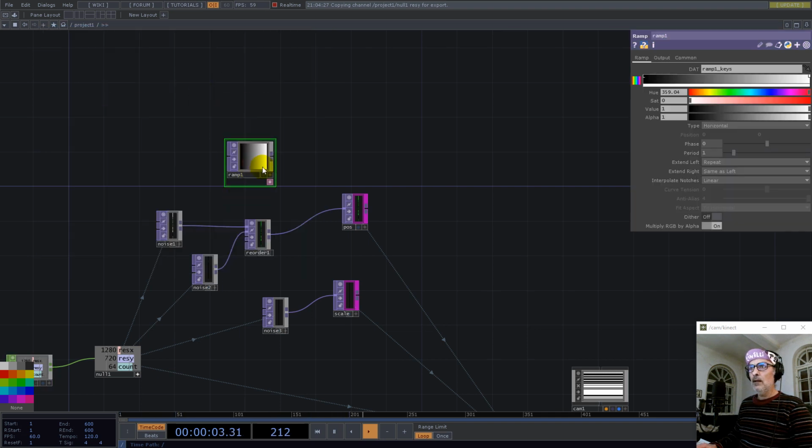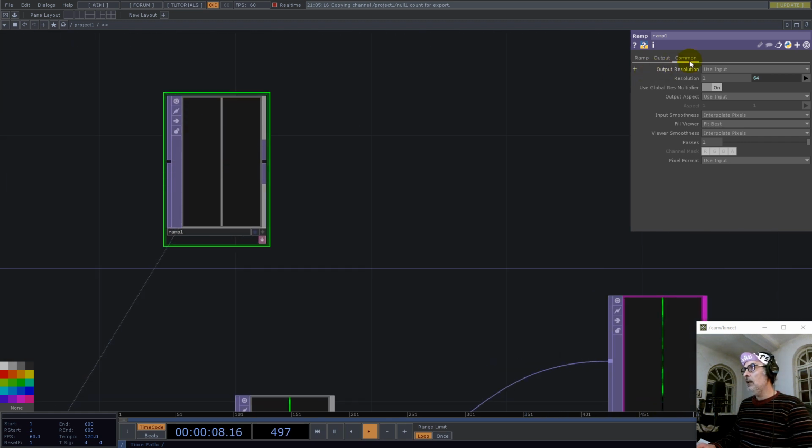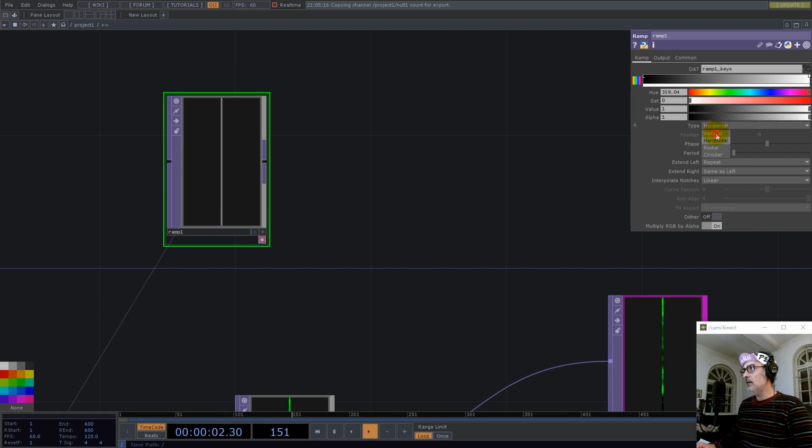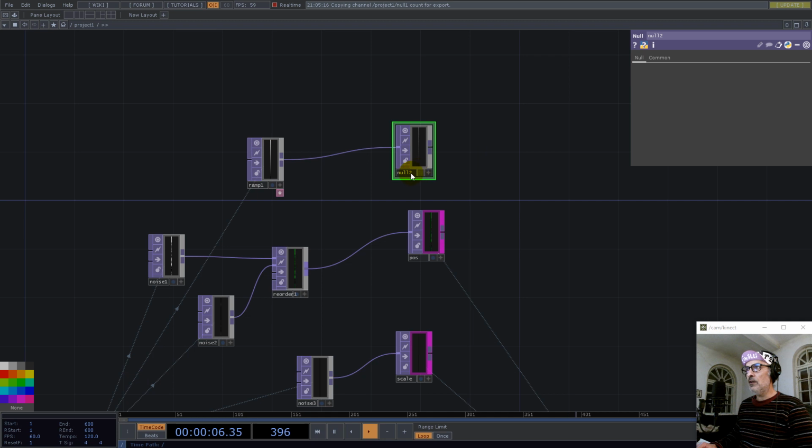We can go with the same resolution, or you can just connect something here to set the resolution. This has to be 32 mono and vertical. Now we use a null and name this color.